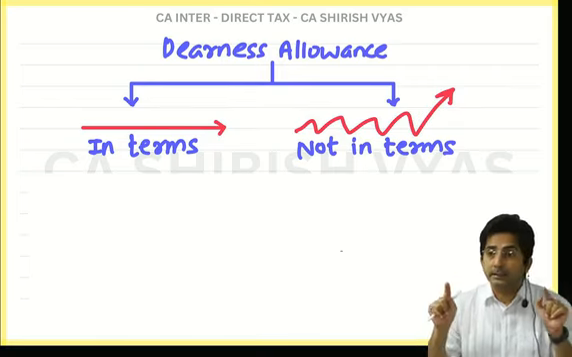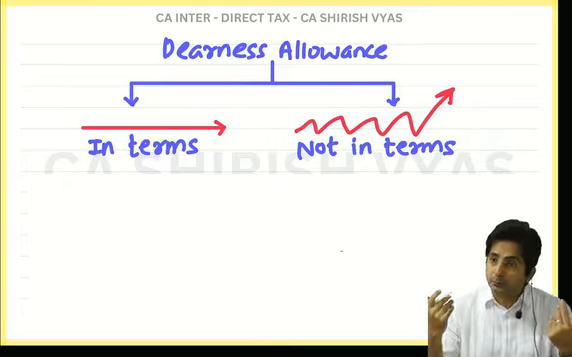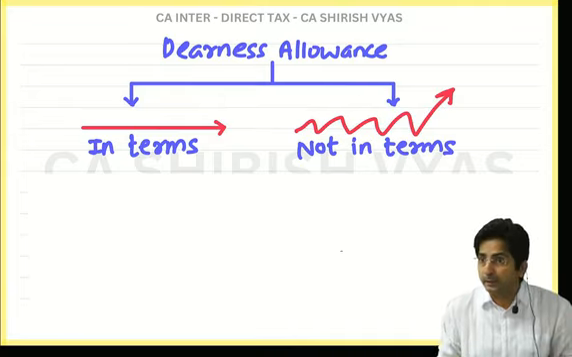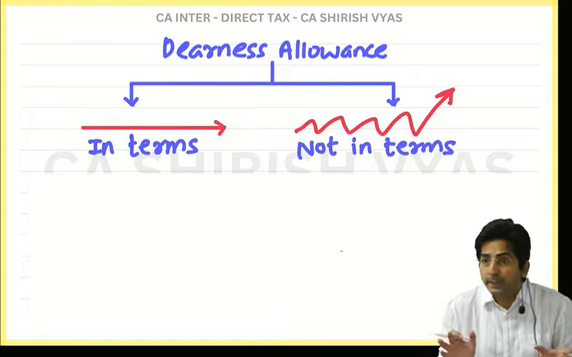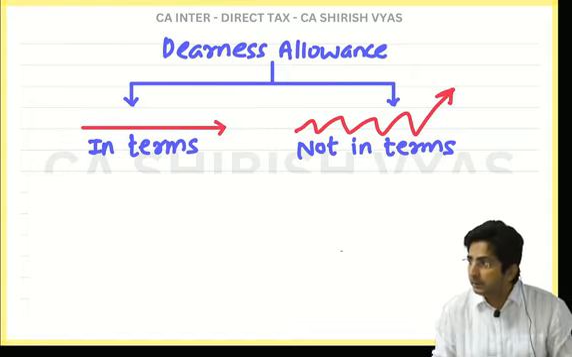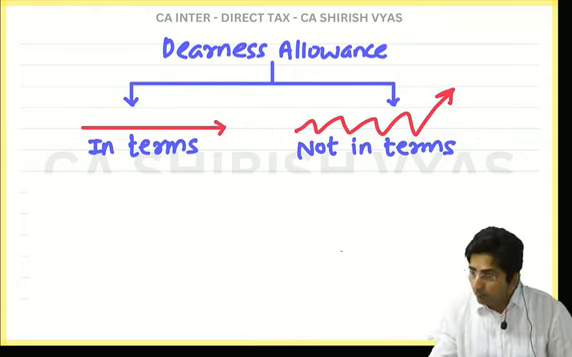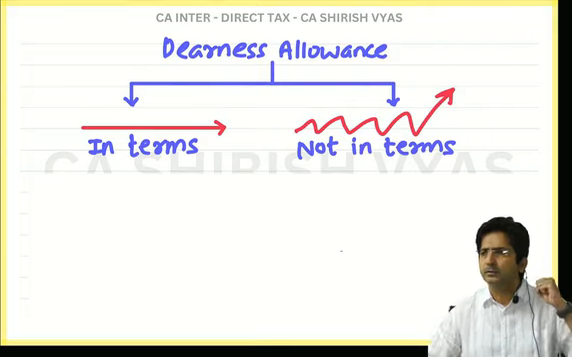But see, I am talking about the formula. In the main statement, both types of DA will come. See, one main statement is also there, na? So in the main statement, you don't need to be selective whether to take DA or not. In the main statement, DA will always come. I am talking about the formula. For the formula, what is the slogan? In terms, in formula. Not in terms, not in formula.